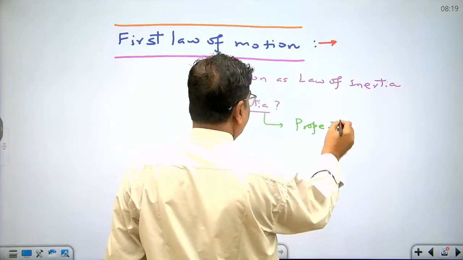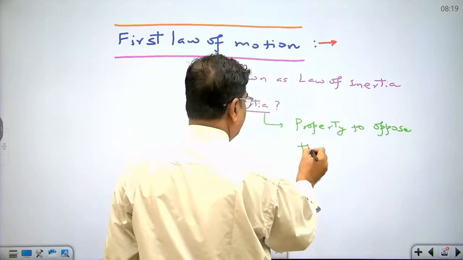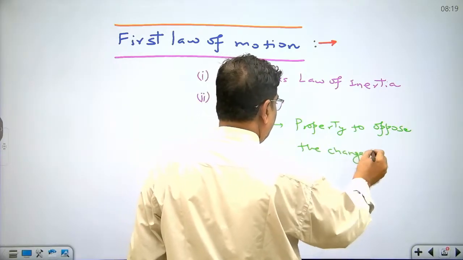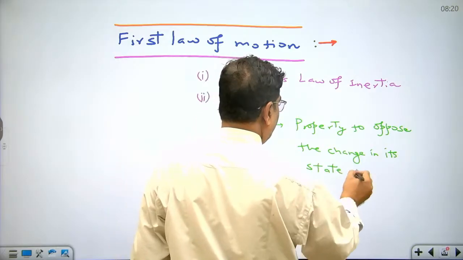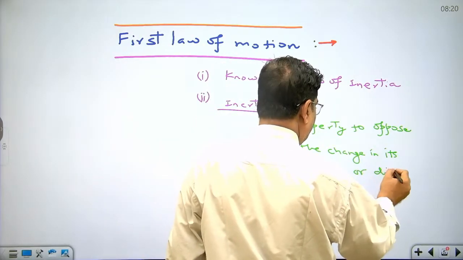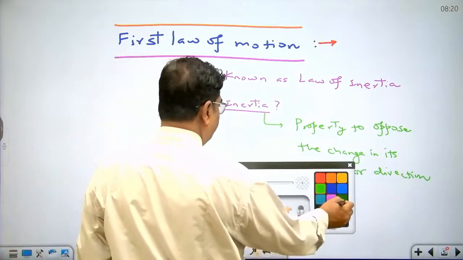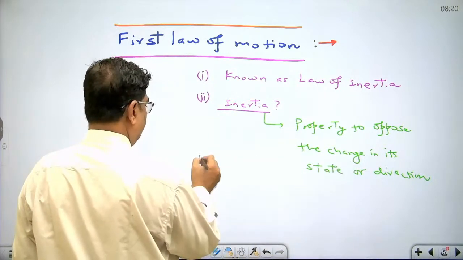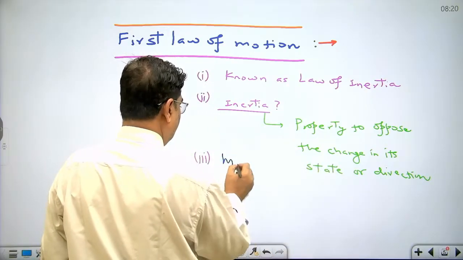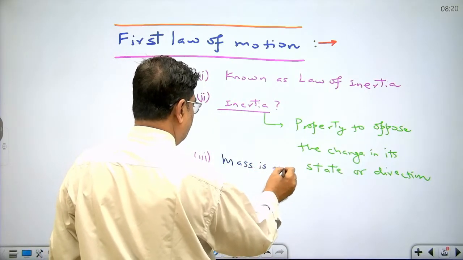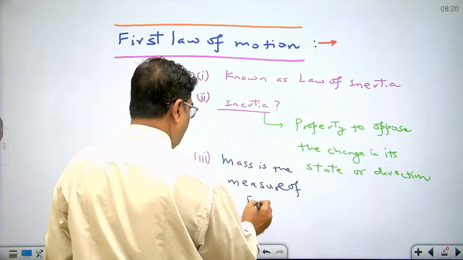It is a property to oppose the change in its state or direction. Mass is the measure of inertia.